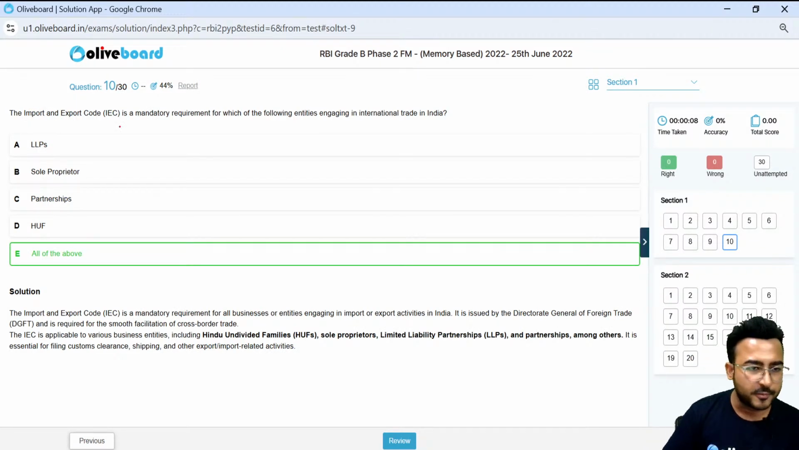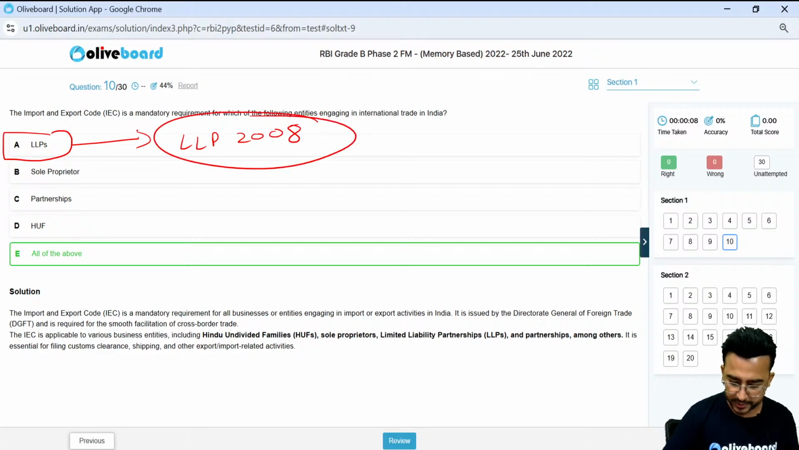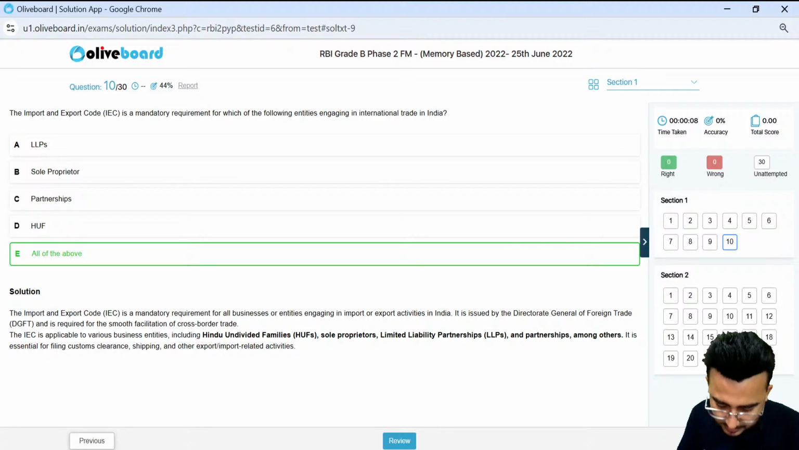Acha, what is the full form of LLP? Limited Liability Partnership. It is not governed by the Partnership Act. It is governed by the LLP Act 2008. Please do remember this thing as well, okay? LLP Act 2008. This is called Limited Liability Partnership. Please do remember this thing.